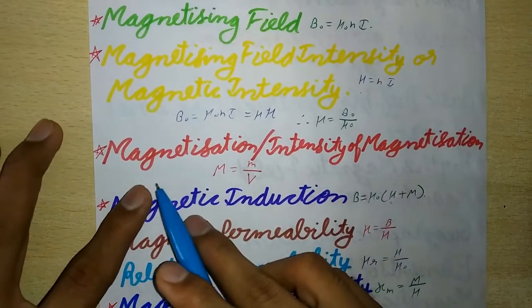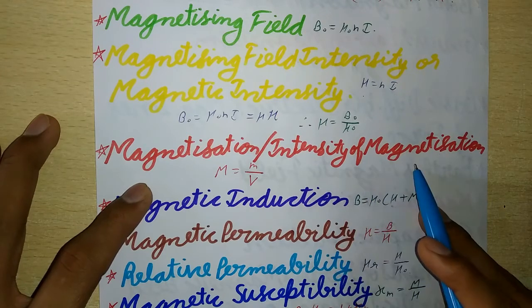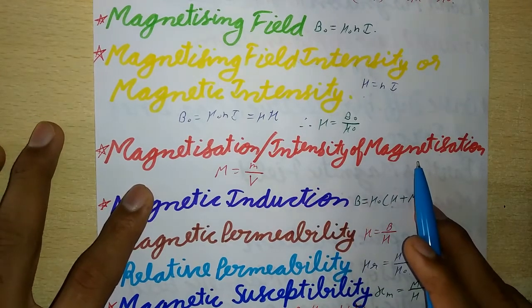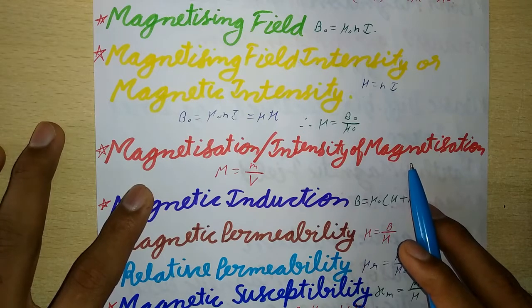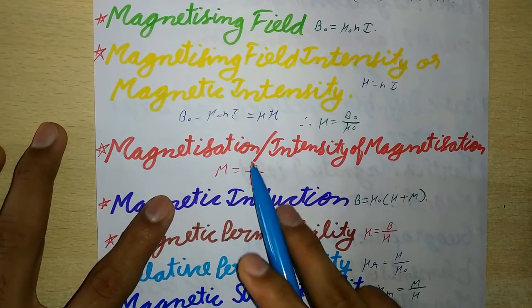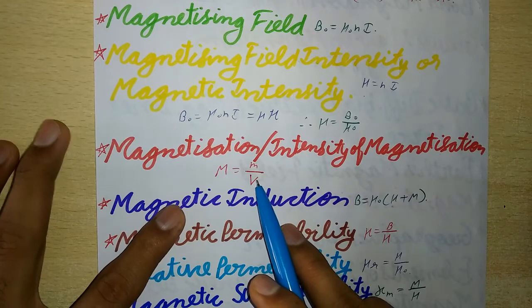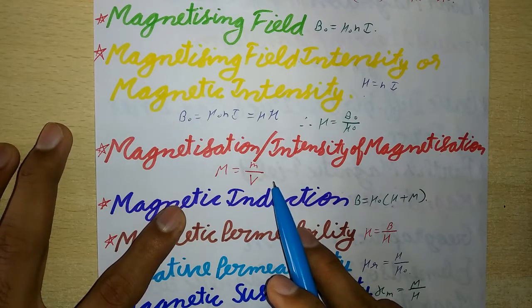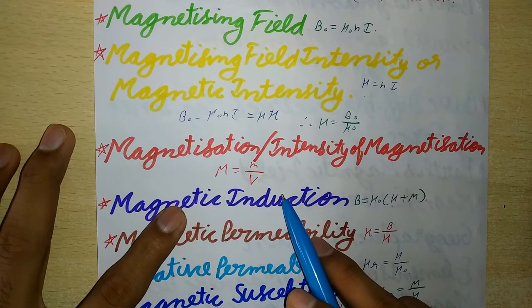Now next is magnetization or intensity of magnetization. It is the magnetic moment developed per unit volume of a material when placed in a magnetizing field. It is a vector quantity, and M is equal to small m upon V. Its SI unit is ampere per meter or Newton per Weber or Newton per meter square per Tesla.